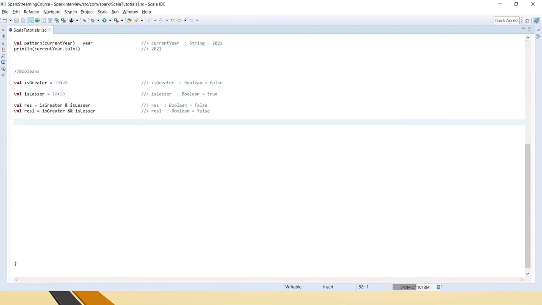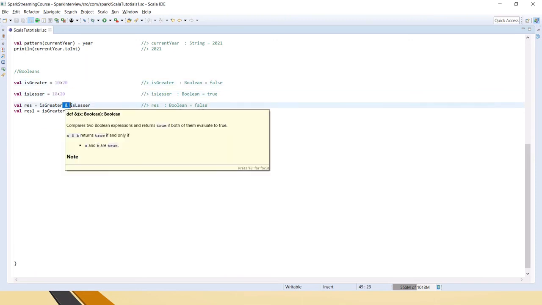Actually, single ampersand and double ampersand both do the same thing here. Double ampersand is a logical AND, and single ampersand is a bitwise AND. The single ampersand is able to convert the is greater and is lesser values to zeros and ones, so the bitwise operator has worked.